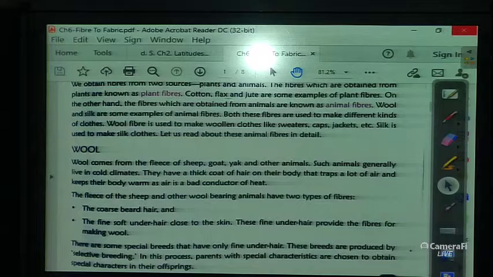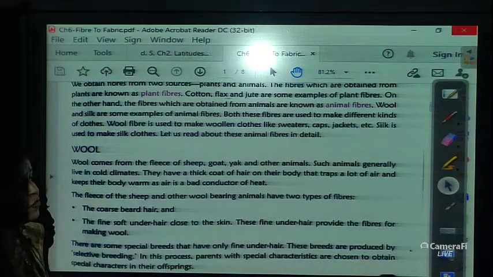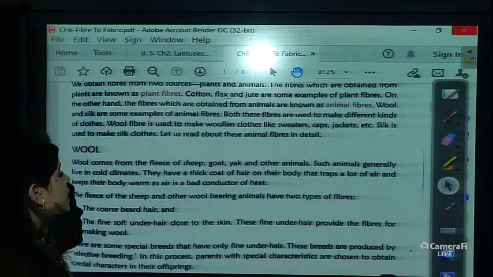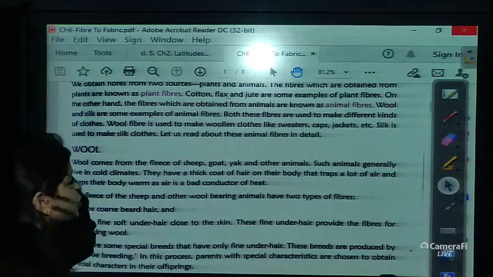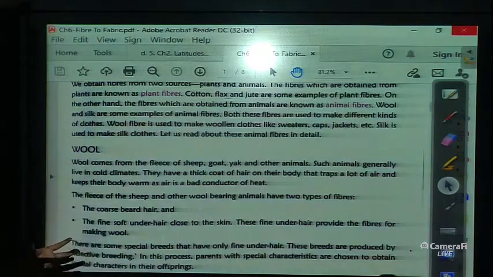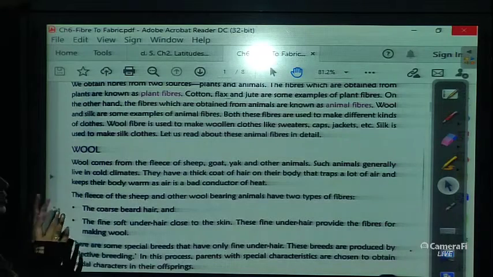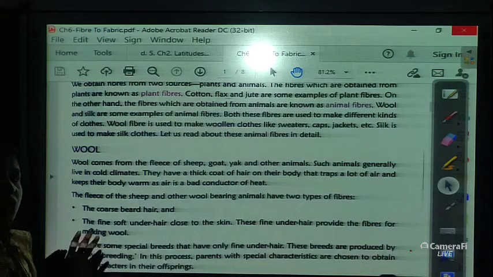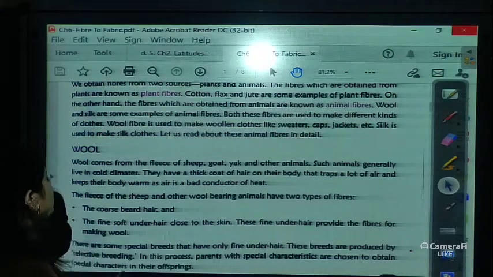They have a thick coat of hair on their body that traps a lot of air and keeps their body warm, as air is a bad conductor of heat, okay. Their very thick coat of hair traps a lot of air, which keeps their body warm, because in cold air they would feel very cold. That's why they have very thick hair to protect them from cold.